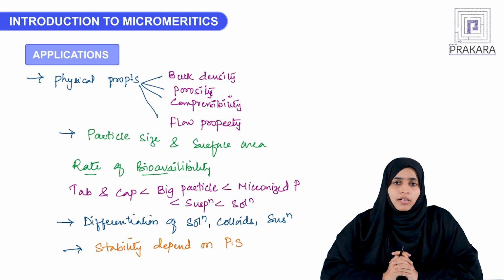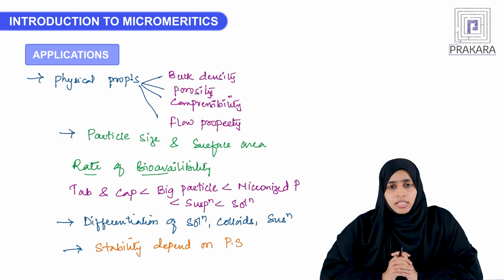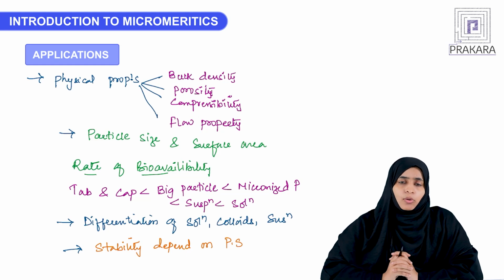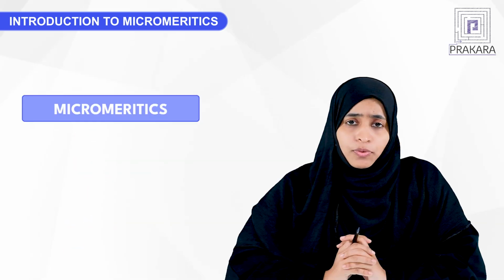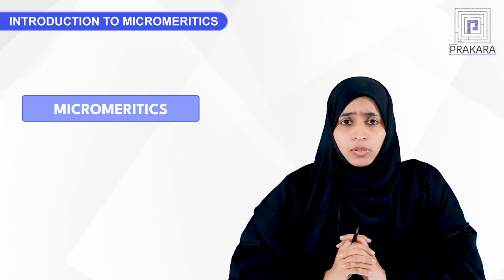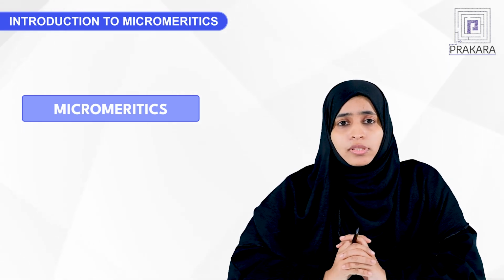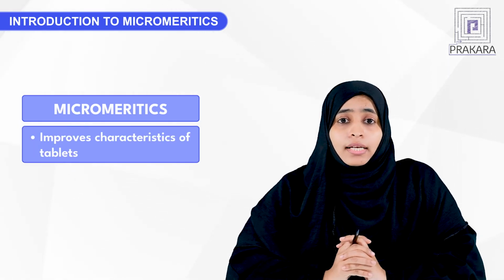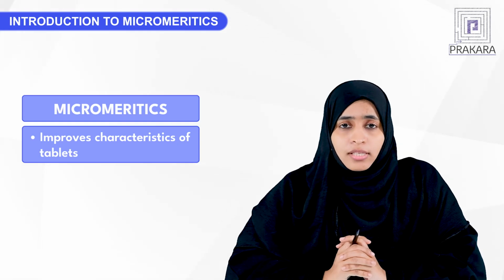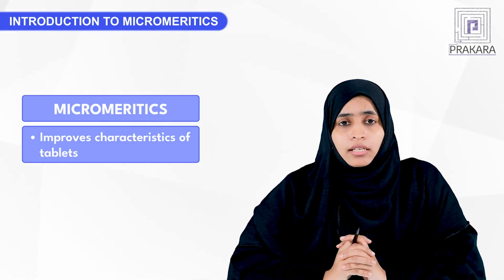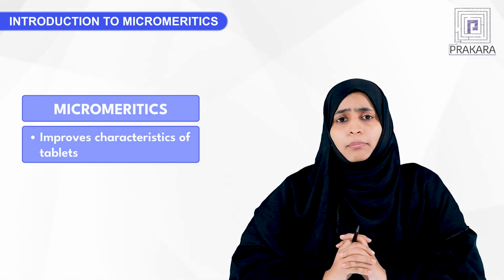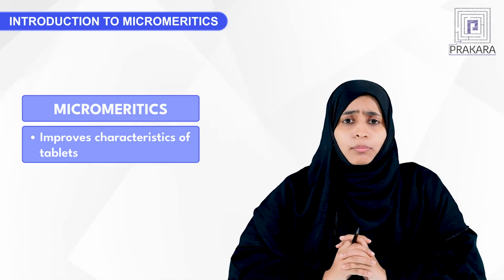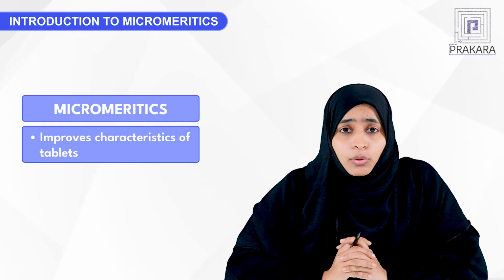We'll start with the first one. If you have to punch a tablet, before that we need to evaluate certain properties like flow properties, bulk properties, porosity, density and compressibility. Why are we studying this? Because it improves the flowability and the characteristics of the tablet. This is the reason we study these particles like powders. Let's see the effect of small particles. Here we are talking particularly about small particles, because it is micromeritics.